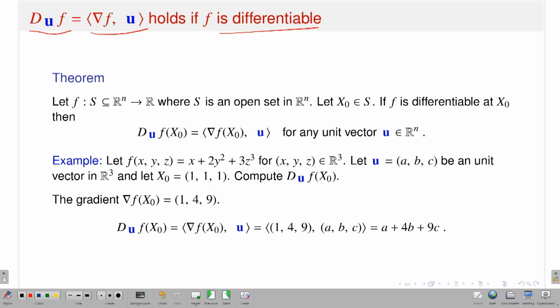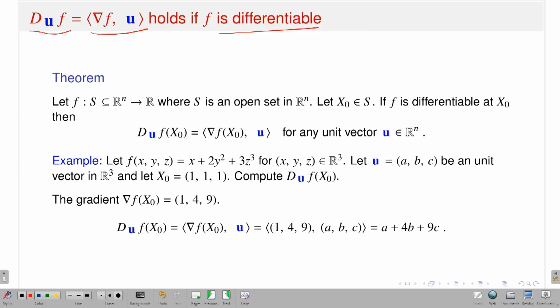So therefore, I can have the existence of everything: partial derivatives exist, and directional derivatives exist in any direction. Once partial derivatives exist, I have the gradient vector, and the formula is that the directional derivative is nothing but the inner product, or dot product, of the gradient vector with u, where u is the direction I am talking about. So this I am putting as a theorem, no proof is given.